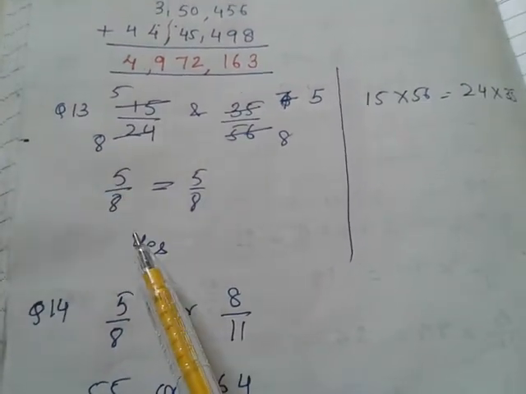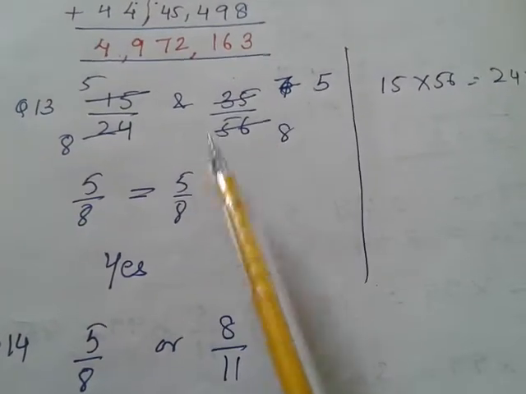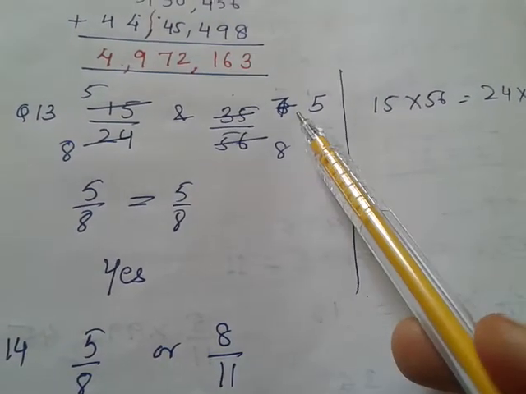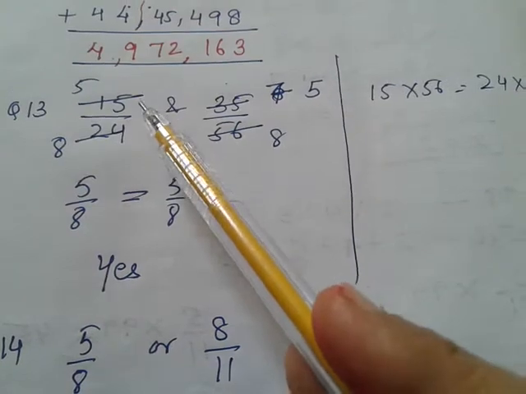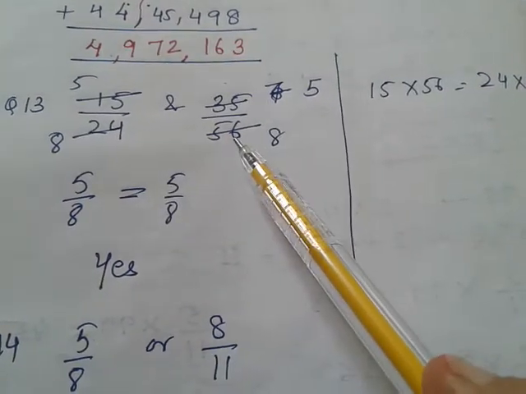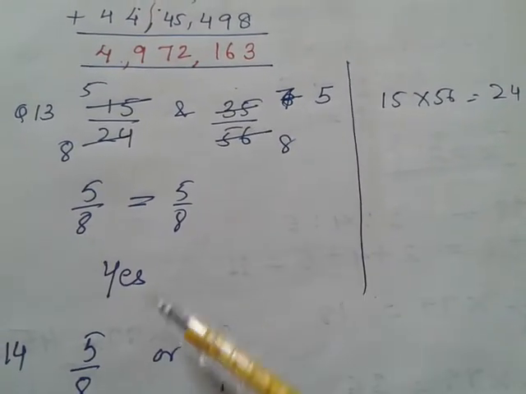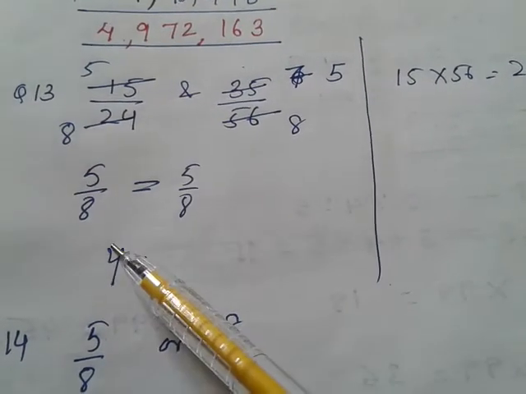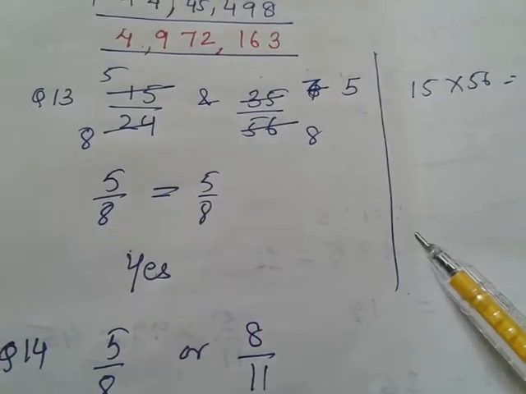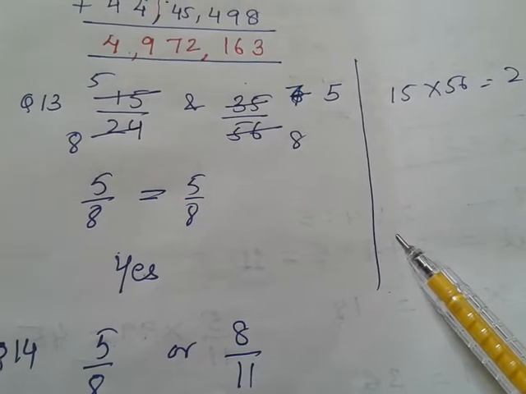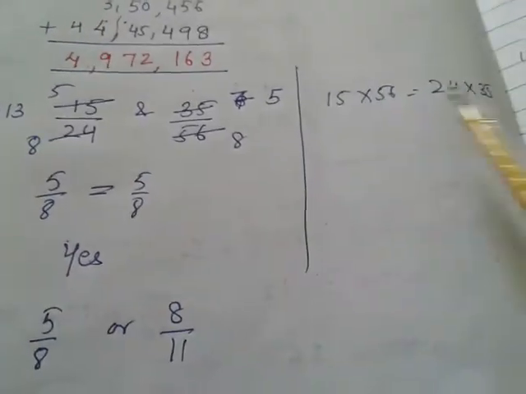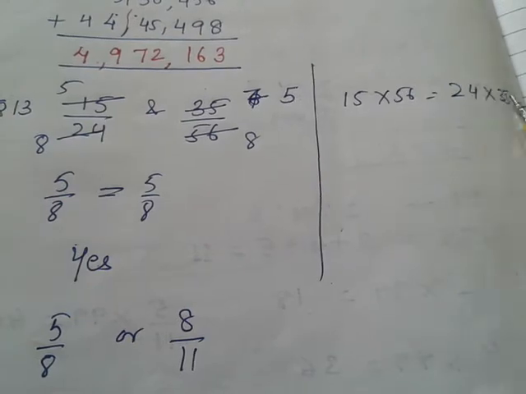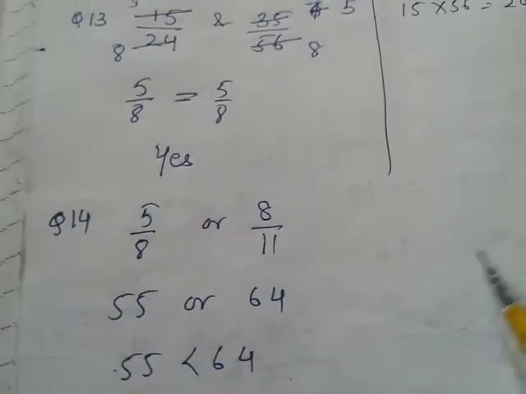Question number 13, this I was telling, many of you have written only 15 upon 24 and 35 upon 15. Finish. I'll give only 1 mark. So what you have to do is bring it to the lowest form, show they are equal, and then write yes, they are in proportion. You can do this in this method also. If you have done this anyway, you will get marks.